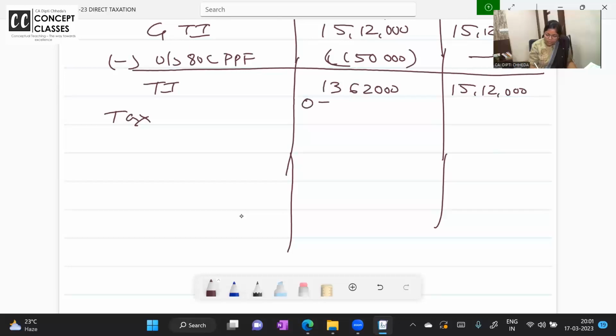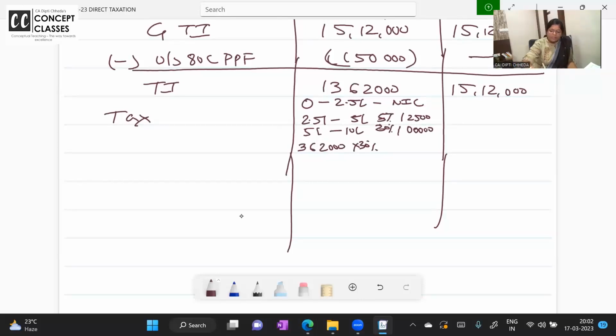So 0 to 2.5 lakh, it is nil. 2.5 lakh to 5 lakh, it is 12,500. 5 lakh to 10 lakhs, it is 20% on the next 5 lakh, that is 1 lakh. And whatever is above the 10 lakh, 3,62,000, 30%. This is 5%. This is 20%. So 30% of 3,62,000.